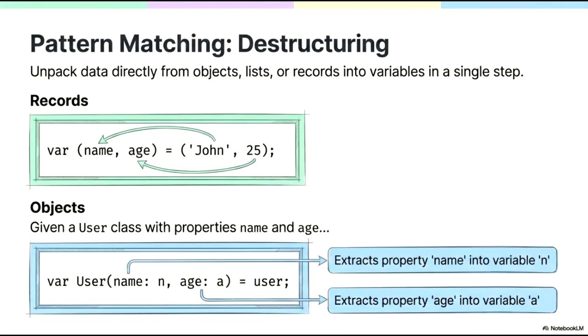This functionality also extends to class instances. Given a user class with name and age properties, we can use an object pattern to extract these values into specific variables. By using the syntax var User(name: n, age: a) = user, we extract the property name into the variable n and the property age into the variable a. This powerful feature streamlines data handling and significantly improves code clarity.